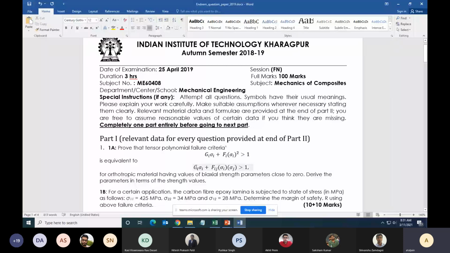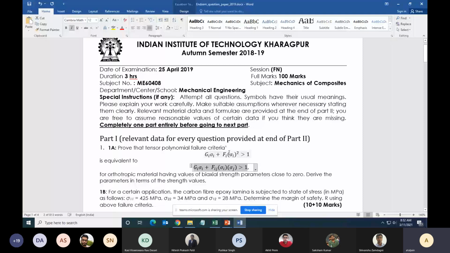Take the first equation, expand it. What are you going to get? G1 sigma 1 plus G2 sigma 2 plus dot dot dot G6 sigma 6 plus F1 sigma 1 square plus F2 sigma 2 square dot dot dot F6 sigma 6 square. What is the second equation we have discussed in the class just now and also in the video?